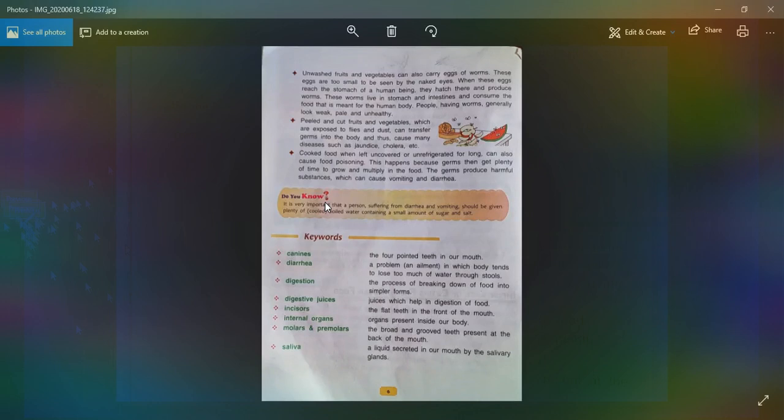Now, digestion, digestive system, parts of the digestive system. We studied many more things in this chapter. I think it is clear to all.